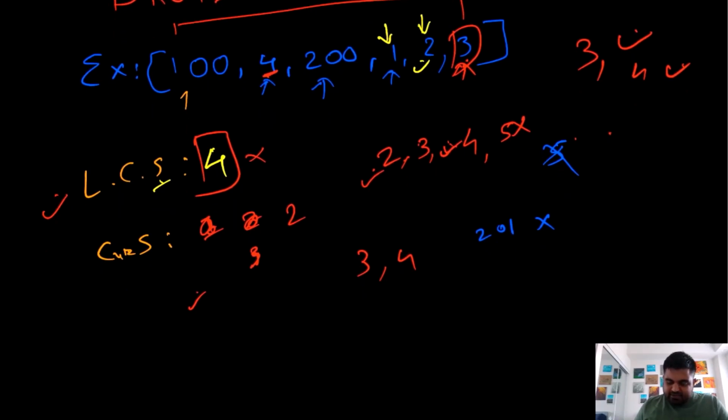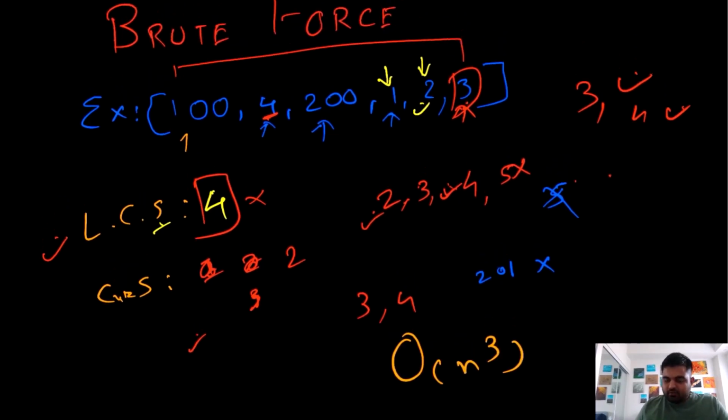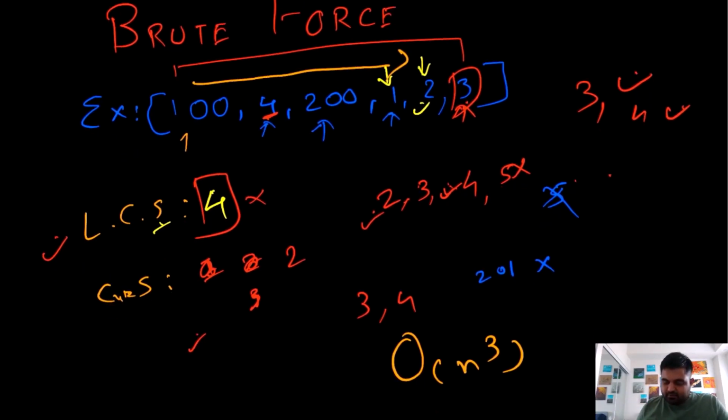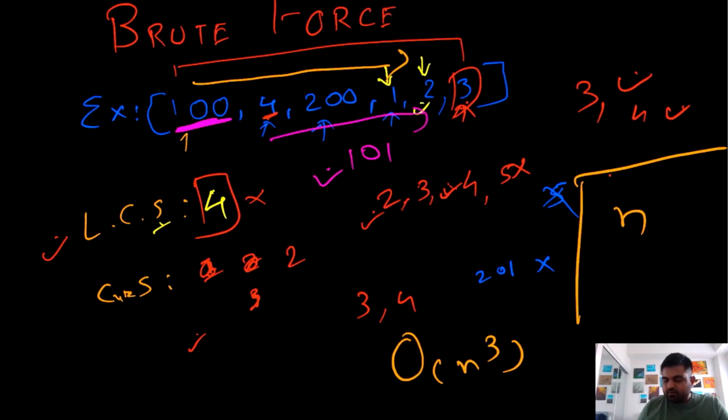Even if we just try to calculate the time complexity, in this case the time complexity would actually be big O of n cube. Why n cube? Because we will need to iterate over every single element at least once to find the longest consecutive subsequence. So that is n amount of work. Then suppose over here we are initially at this position 100. So we want to check whether 101 exists. In order to do this check, we will also have to iterate over the entire loop. So in that case, we will have to do n more work.